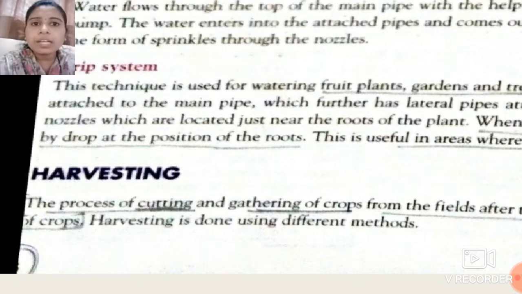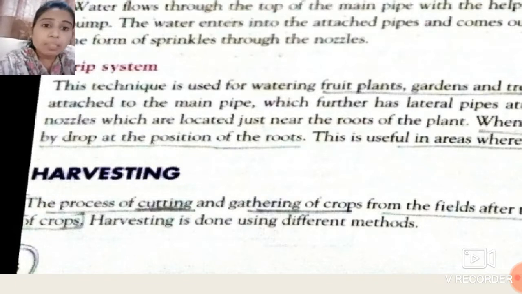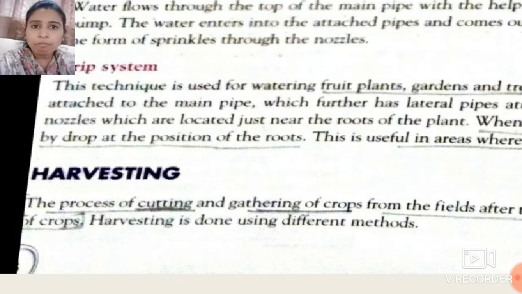Whenever we sow any kind of seed, it germinates into a crop. After the maturation of that crop, what is the next step? The crop should be cut, and after cutting the crop, we have to gather it. So the process of cutting and gathering of the crop from the field after its maturation is known as harvesting.